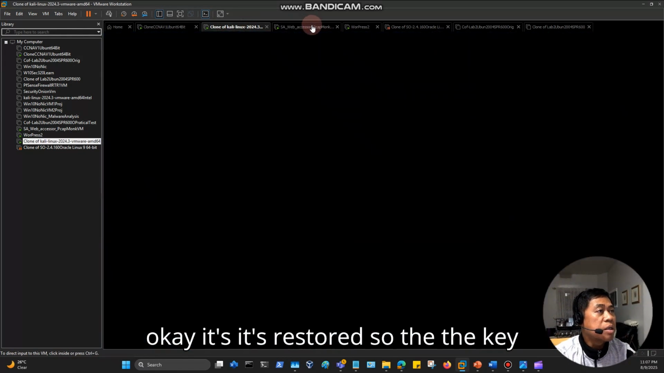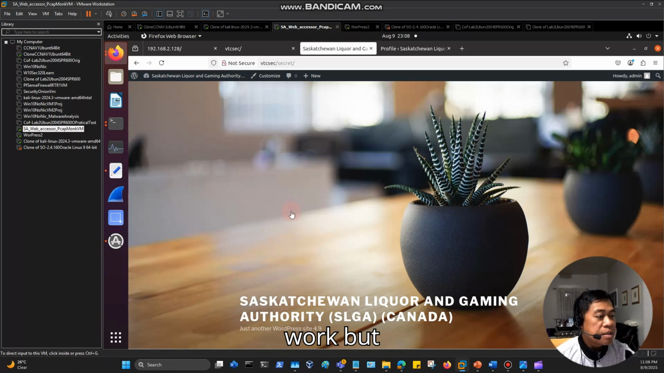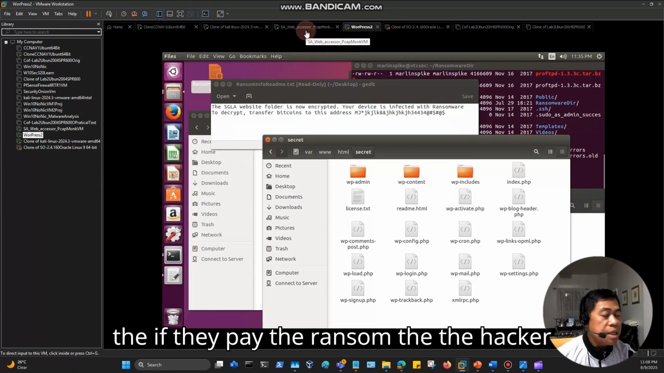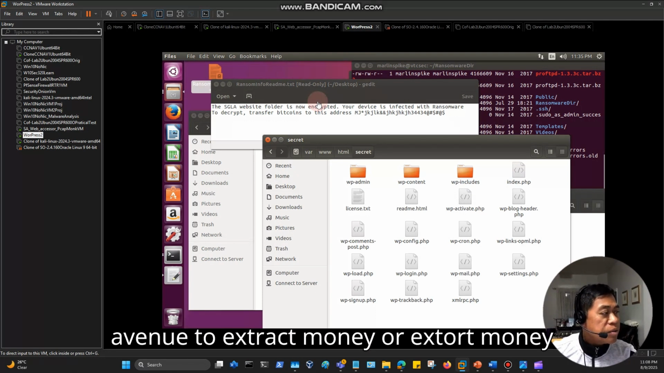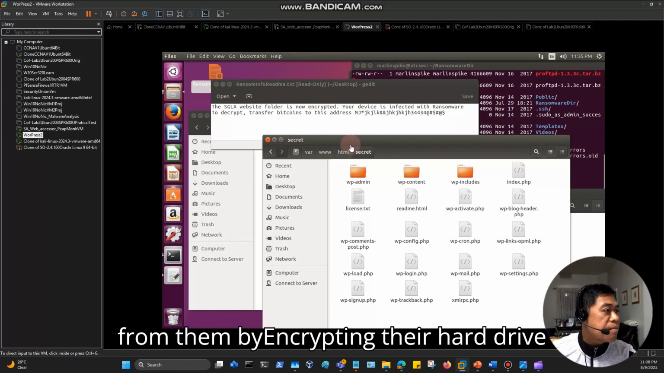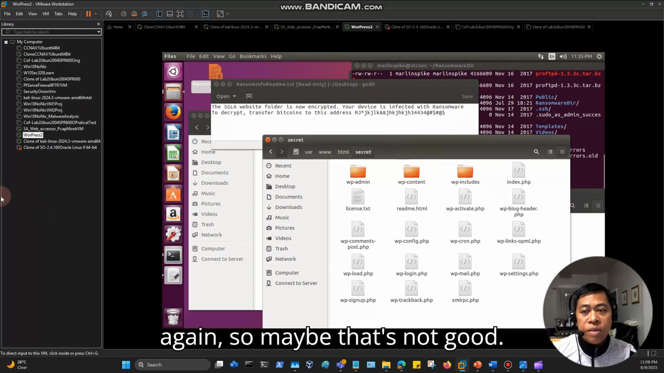Okay, it's restored. So the key worked, but if they pay the ransom, the hacker can go back again and find some other avenue to extract money or extort money from them by encrypting their hard drive again. So maybe that's not good.